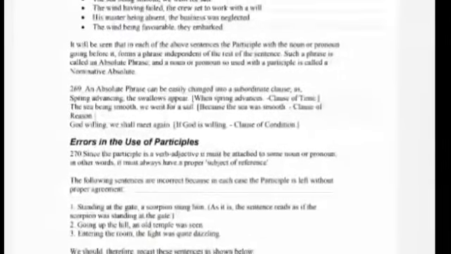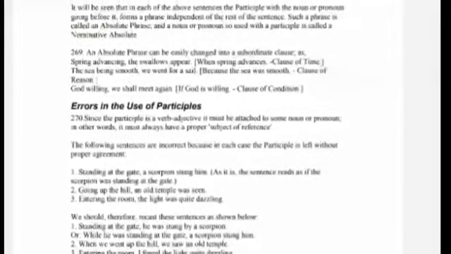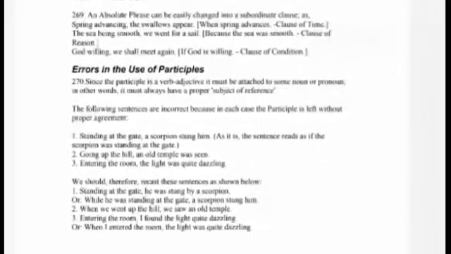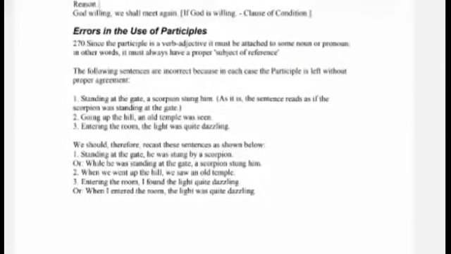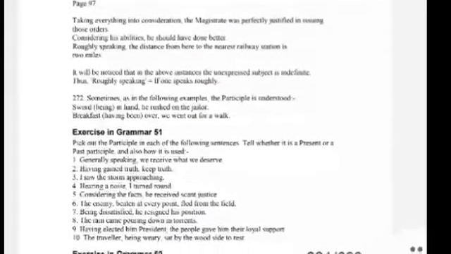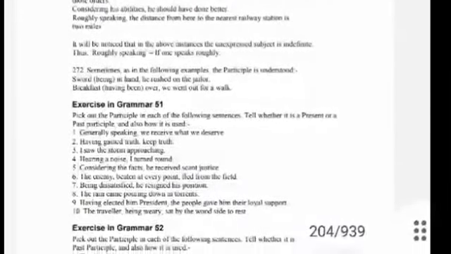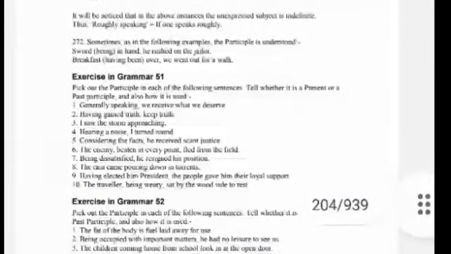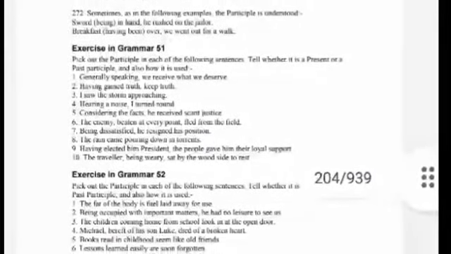The errors in the use of participle: Standing at the gate, a scorpion stung me. Here, if you observe this sentence, it is not correct, as the sentence reads as if the scorpion was standing at the gate. Correction for this sentence is: Standing at the gate, he was stung by a scorpion. Or: While he was standing at the gate, a scorpion stung him.